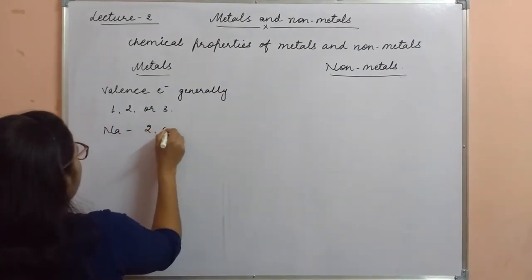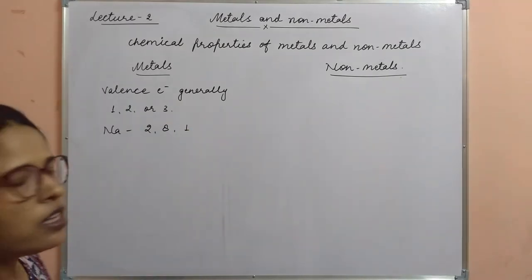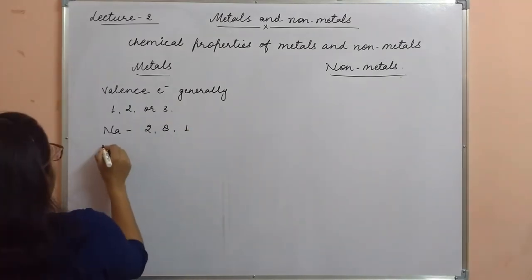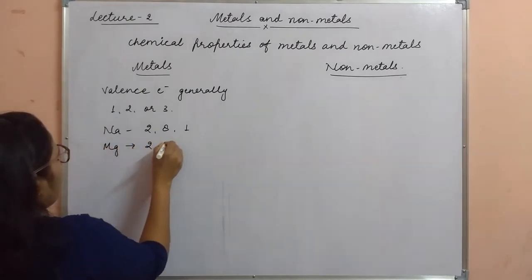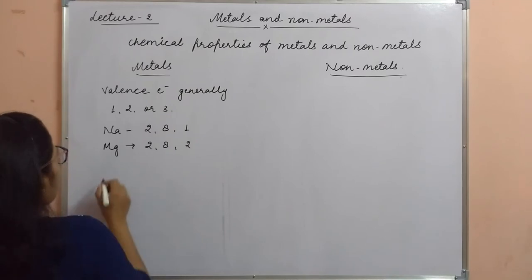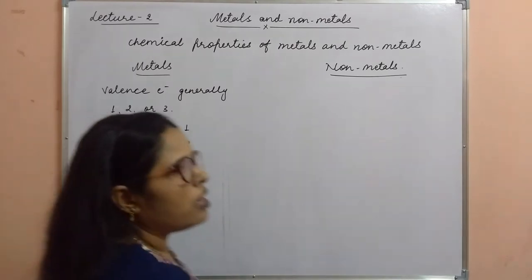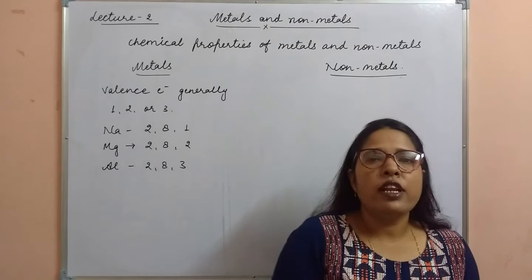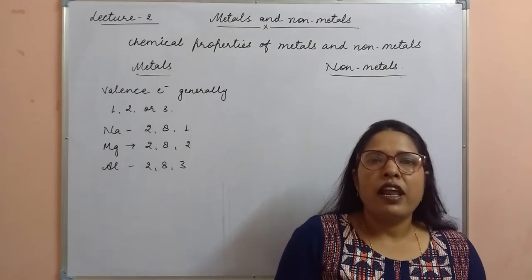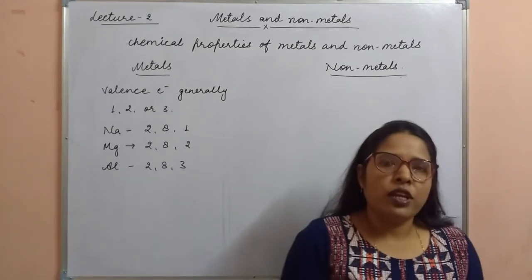It has 2, 8, 1 electronic configuration, and 1 is the valence electron. If we are talking about magnesium, 2, 8 and 2 valence electrons are there. And for aluminium, 2, 8 and 3 valence electrons are there. Clear? So in case of metals, the valence electrons may be 1, 2 or 3.